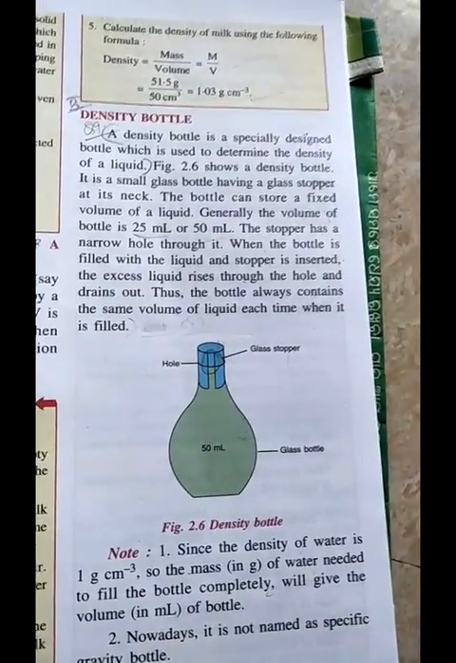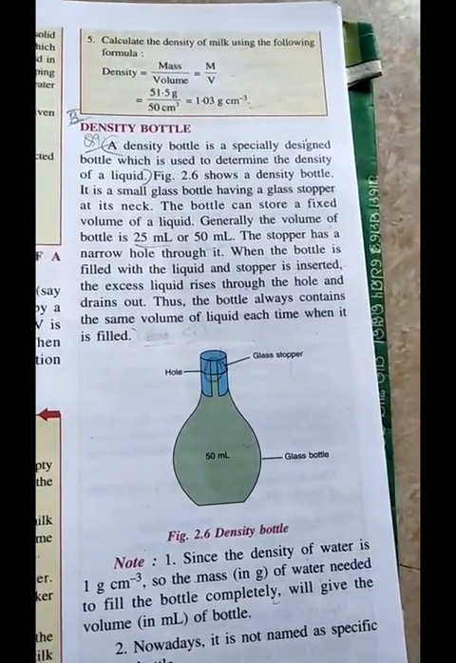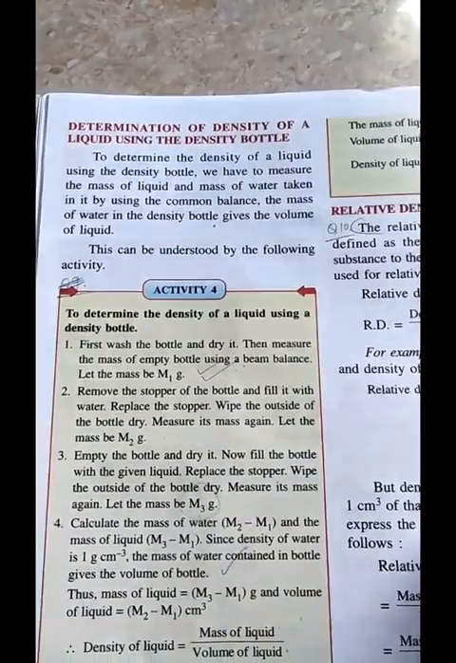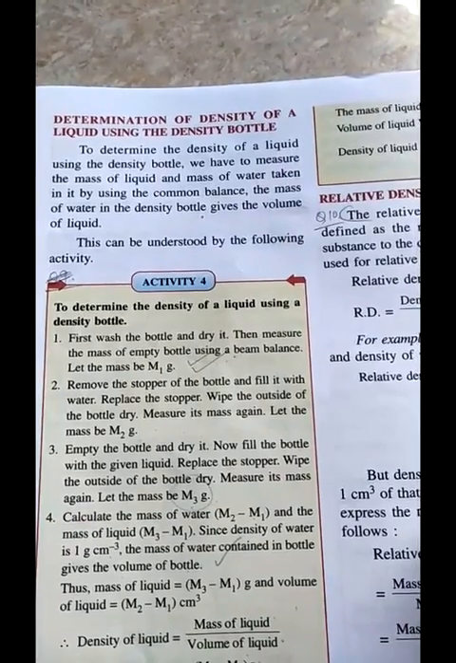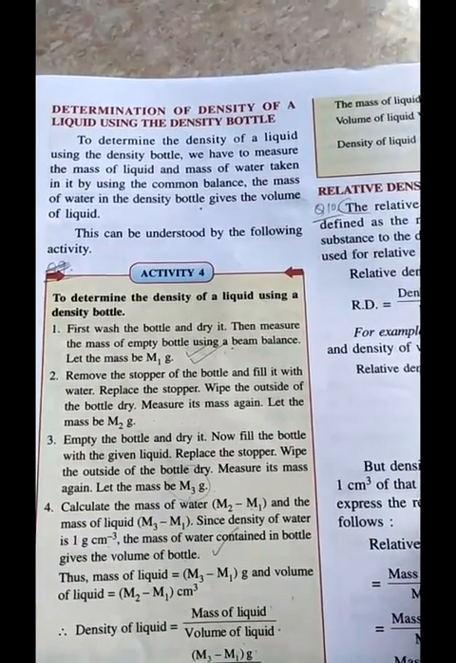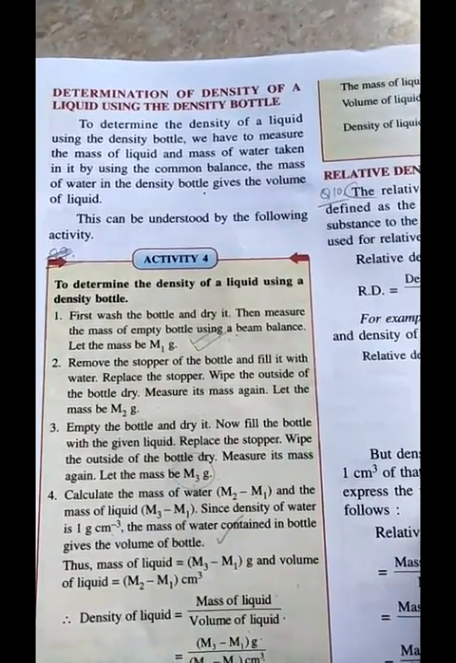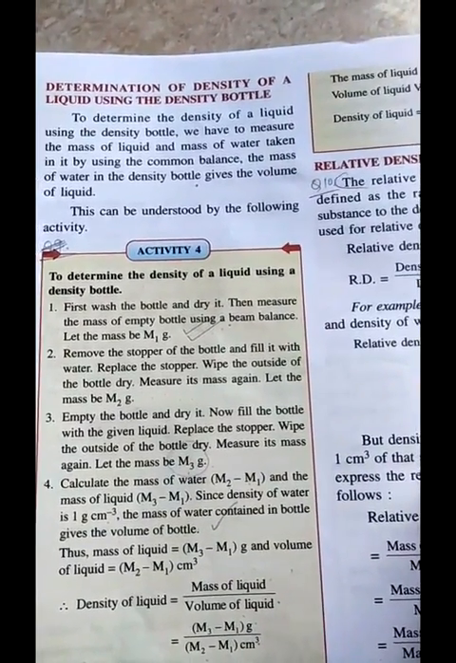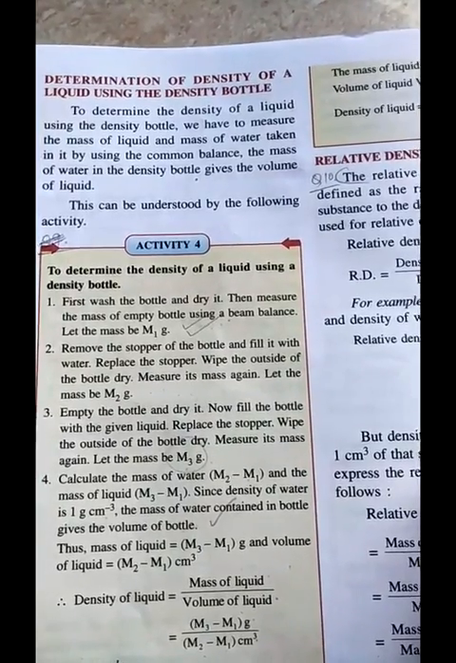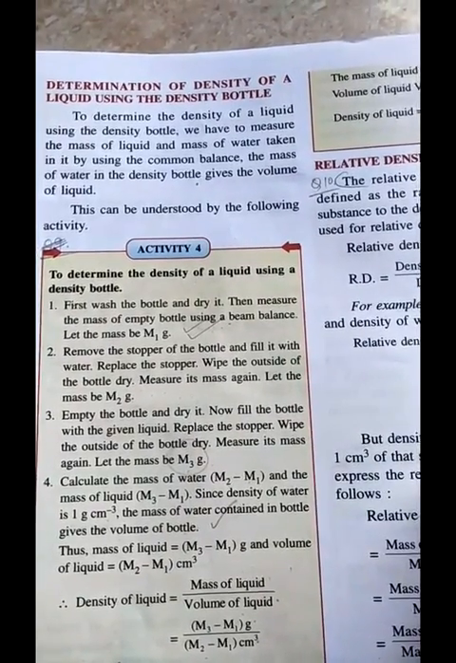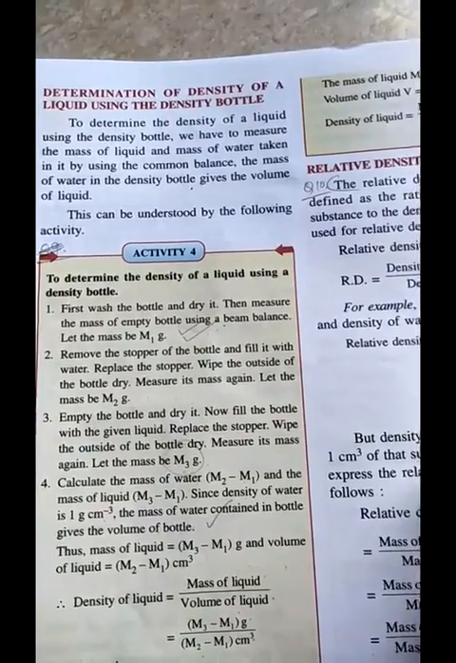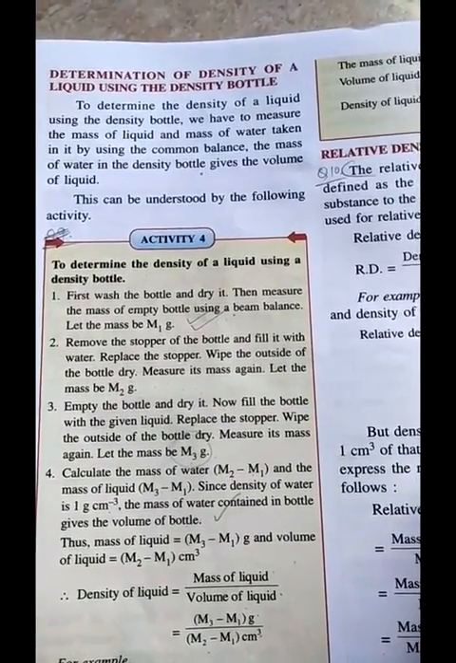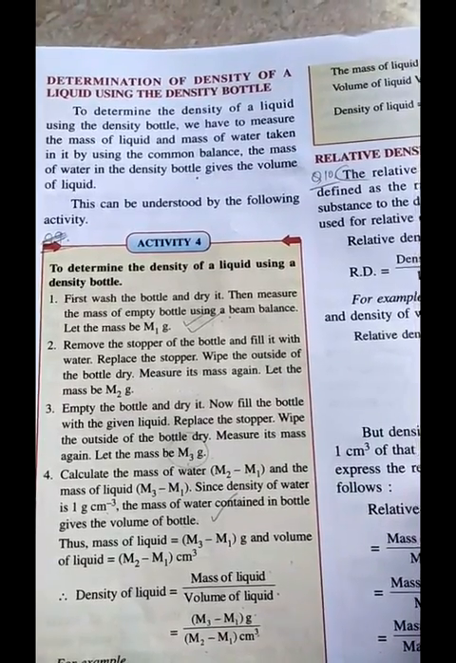So let's see how this density bottle is used to calculate the density. Determine the density of a liquid using the density bottle. To determine the density of a liquid using a density bottle, we have to measure the mass of the liquid and the mass of water taken in it by using a common balance. Common balance means you have to use a beam balance. And the mass of water in the density bottle gives the volume of the liquid.